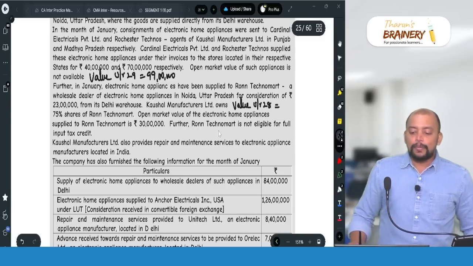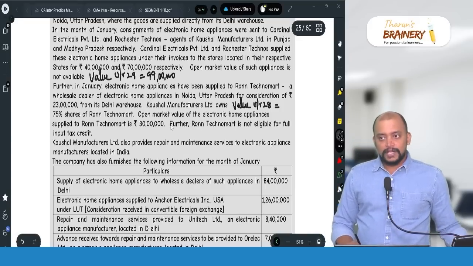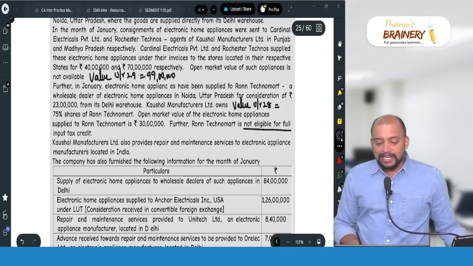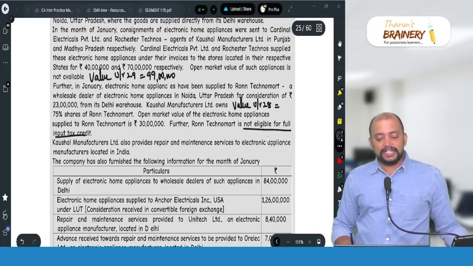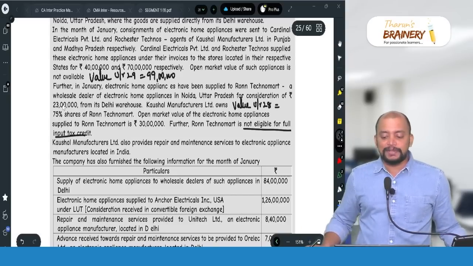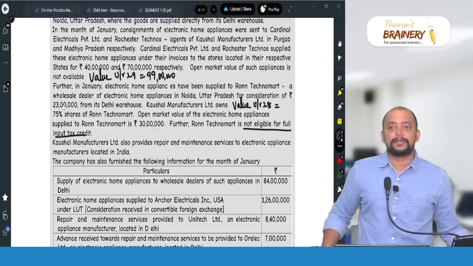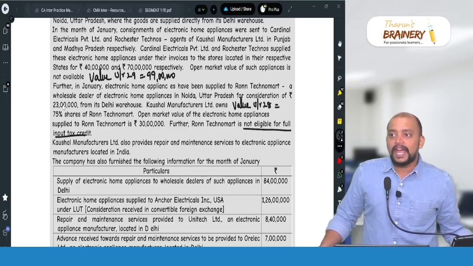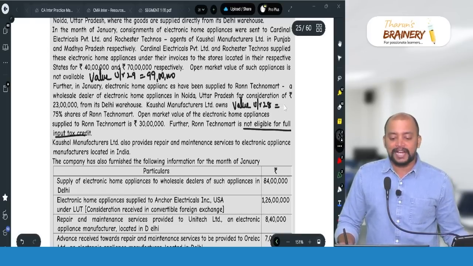So that is open market value of like kind and quality, or cost plus 10%. And if the recipient is eligible for full ITC, they can take the transaction value as deemed open market value, but here the recipient is not eligible for full ITC. So we need to take open market value. Why can't transaction value be taken? Because the recipient is not eligible for full ITC. Okay, why can't we take 90% of the resale price? That data is not available. That option is there, 90% of resale price, but the data is not available. So that's why we are taking open market value, that is 30 lakhs. Understood?